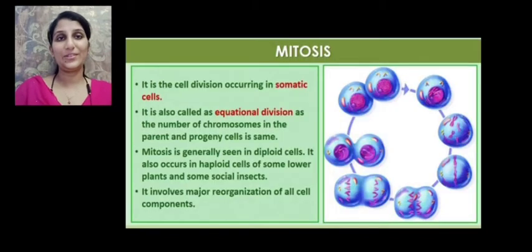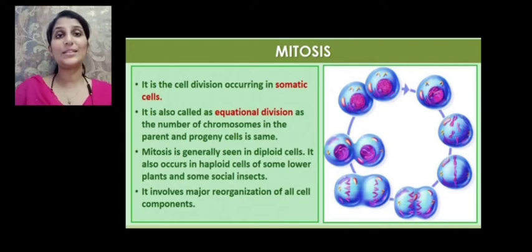What is mitosis? It is a type of division in which the number of chromosomes in the parental cells is the same in the case of daughter cells. So there is no change in the number of chromosomes between the parental cell and the daughter cell. Such type of division, in which the number of chromosomes in the parental cell and the progeny cells remains the same, is called equational division.